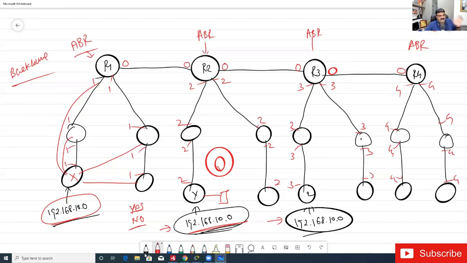I can say that 10 must be in the routing table of Y and Z. It is required, because if there is no 10 in the routing table of Y and Z, it doesn't make any sense. Rahul Bhai is giving a little hint like LSA3. So Google it, find it out, watch YouTube videos. Whatever you want to do, I want the answer on Tuesday.